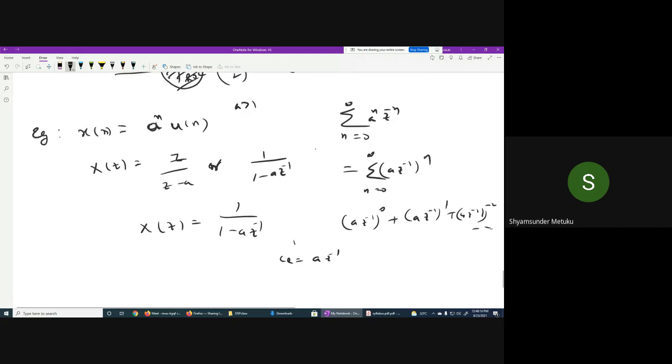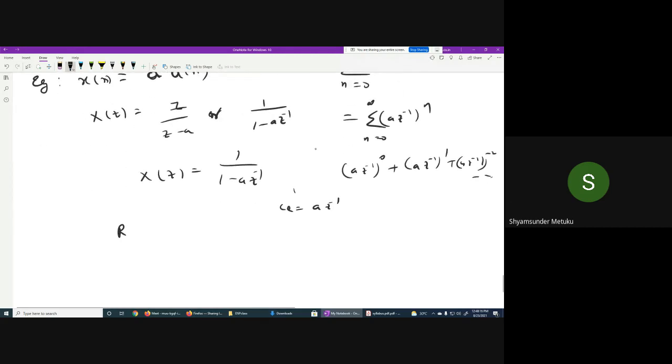So you're taking so much time. Okay, anyhow, I want the ROC. According to you here, when n is increasing, a z inverse should be less than 1 or greater than 1 as your power increases?